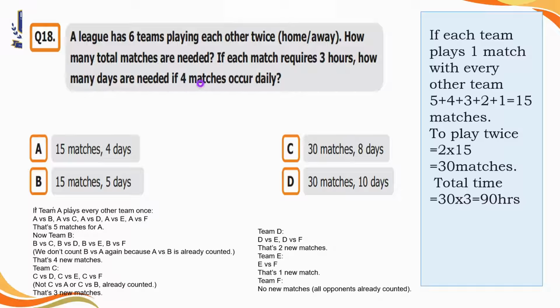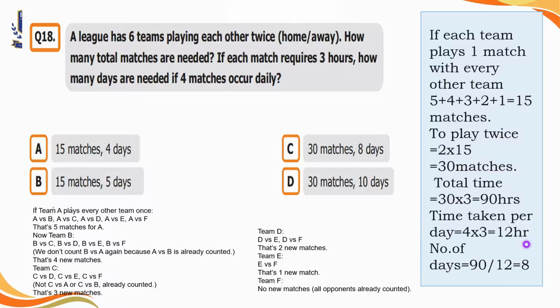Now again it is given in the question that 4 matches occur daily. So let's find out the time of the matches for 1 day. For that, we will multiply the number of matches in 1 day by the time of 1 match, that is equal to 3. So 4 multiplied by 3 is equal to 12 hours. So in 1 day, they can play matches for 12 hours. Now as we have to find out the number of days, we will divide the total time of 30 matches by the time that is taken in 1 day. So 90 divided by 12 is equal to 8. We will select option C over here. There 30 matches will be played in 8 days.